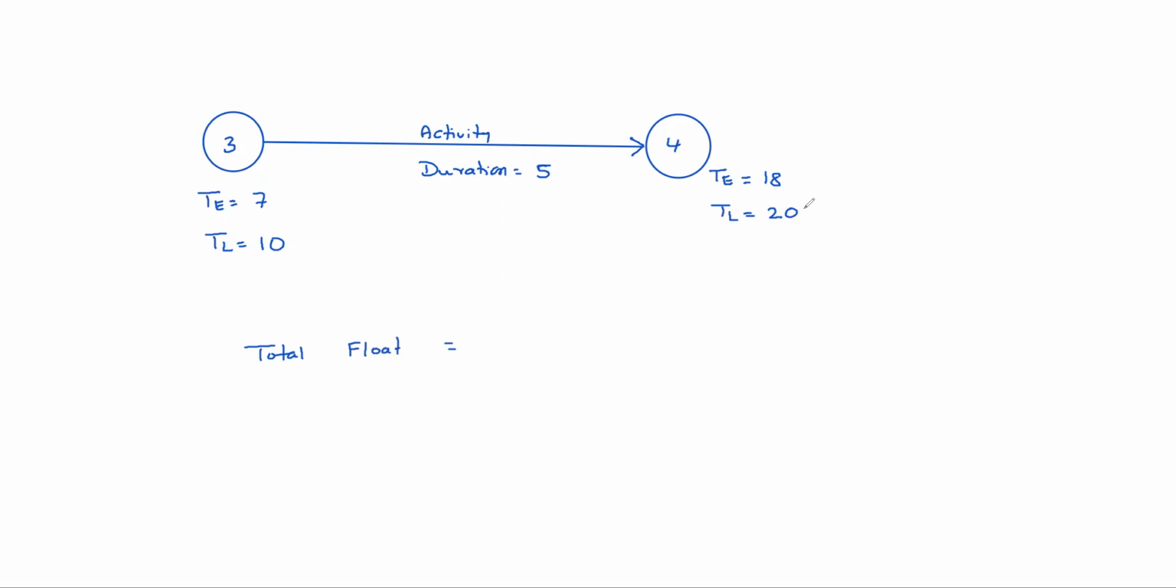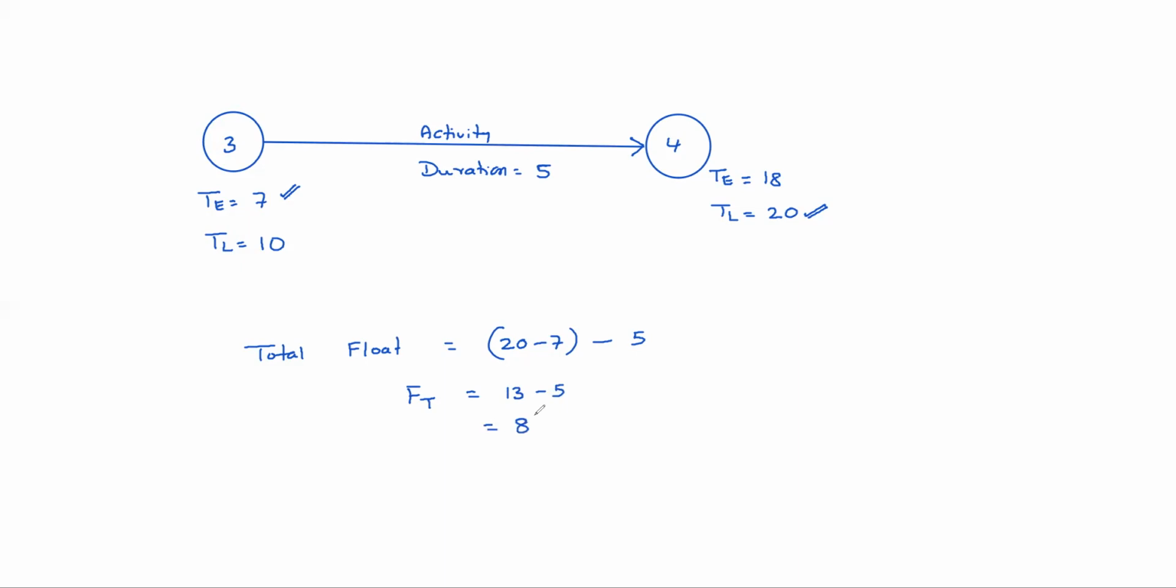Total float equals: as late as possible you are finishing, as early as possible you are starting. That means 20 minus 7. This is the time available with you, but required is only 5. That is the total float. FT: total float is 20 minus 7, which is 13, minus 5. 8 days is the total float.